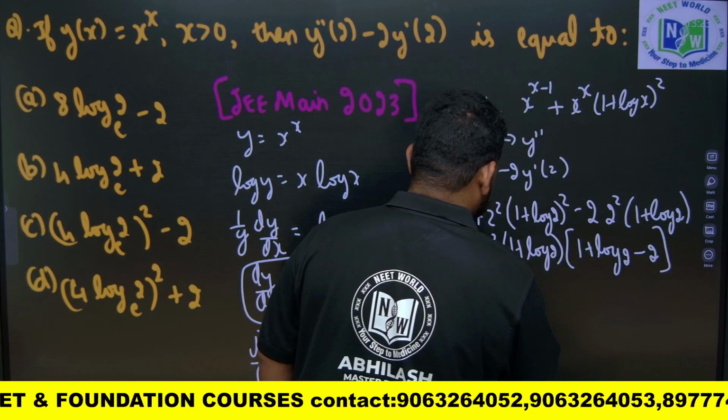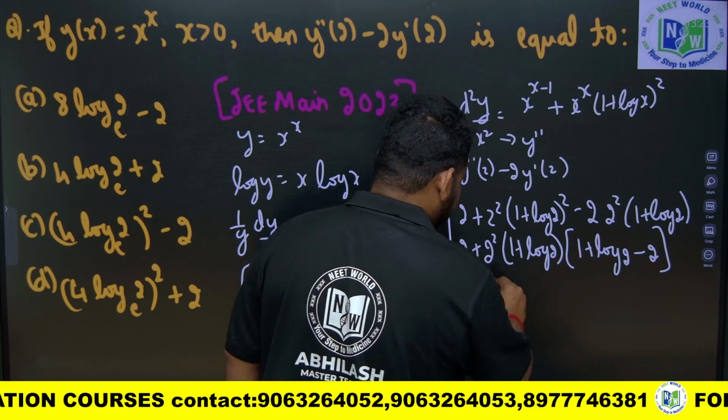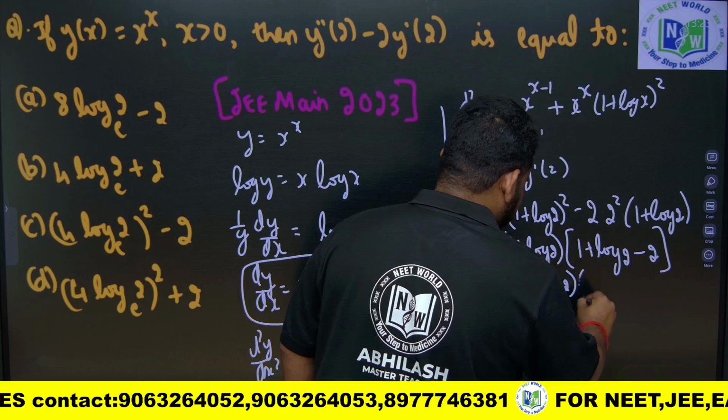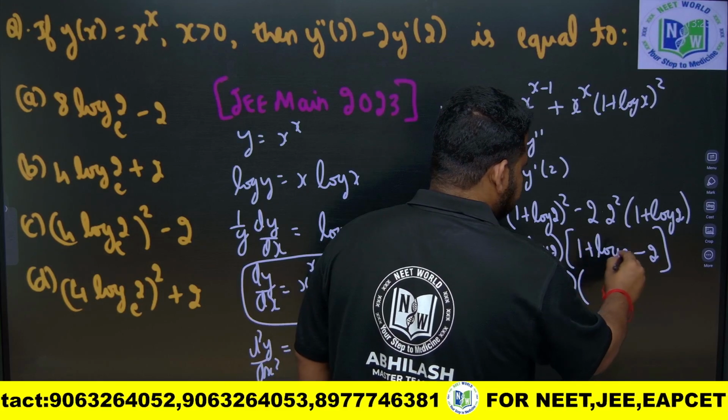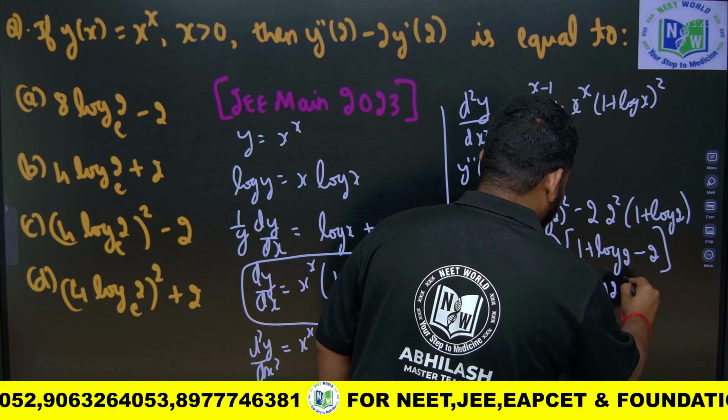So, this will become what, friends? This will become 2 into 2 plus 2 square is nothing but 4, 4 into 1 plus log 2, 1 plus log 2 into what is this, minus 2 plus 1, it will become log 2 minus 1. So, this will become log 2 minus 1.